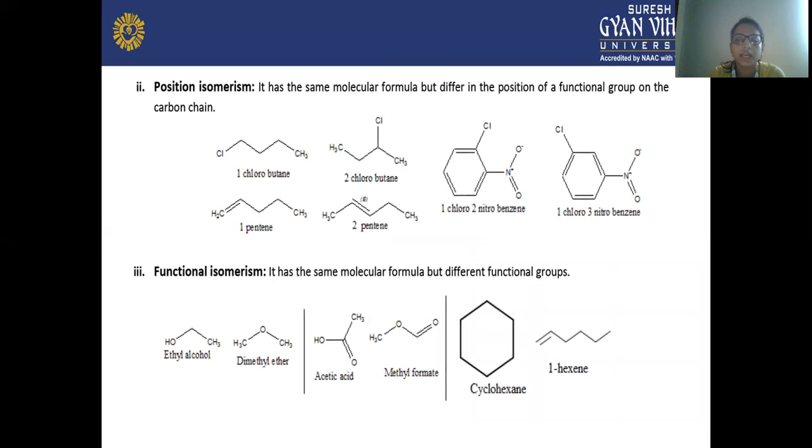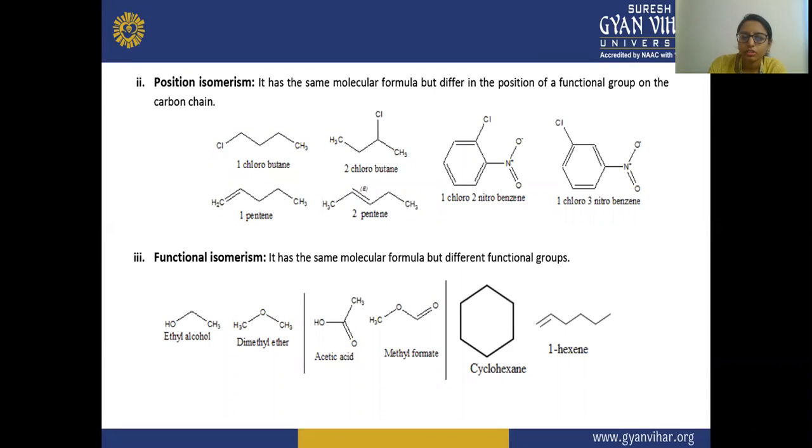Next is positional isomerism. Here the isomers have the same molecular formula, but they differ in the position of a functional group on the carbon chain. For example, 1-chlorobutane and 2-chlorobutane. These are two isomers, and you can see the position of the functional group chlorine on the carbon chain of four carbon atoms.